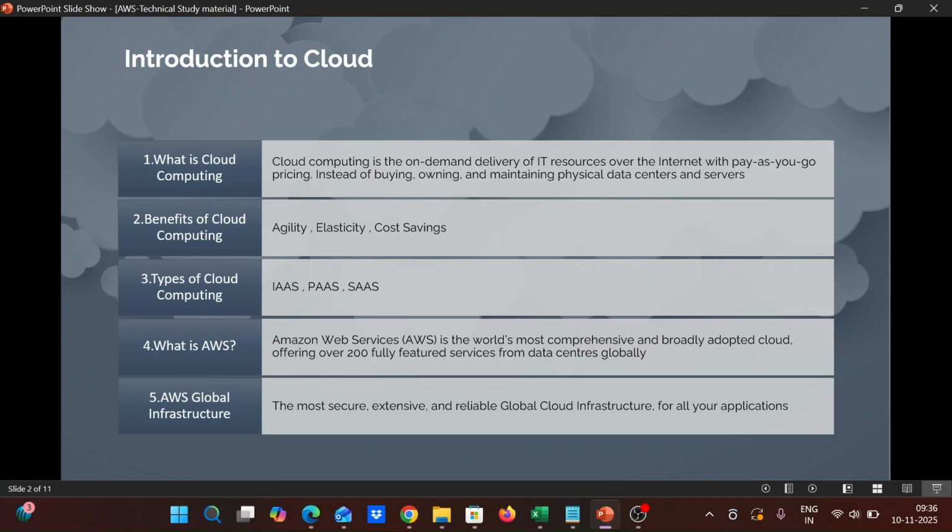PaaS provides the cloud platform and runtime environment for developing, testing, and managing applications, and it allows software developers to deploy applications. Another model is software as a service, which hosts and manages the software application on a pay-as-you-go pricing model. All software and hardware are provided and managed by the vendor itself, so you don't need to manage or maintain anything. Examples are Google Apps, Drive, Mail, Excel, etc. Everything is provided by the software itself.